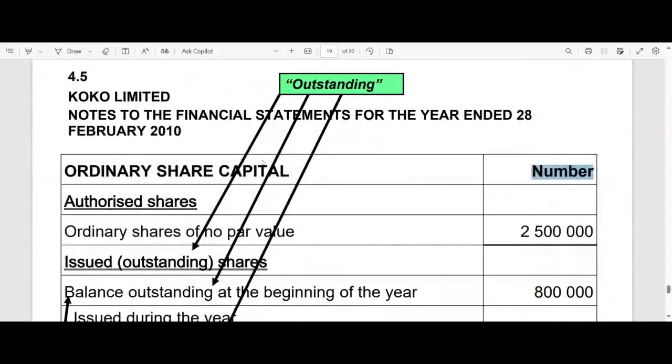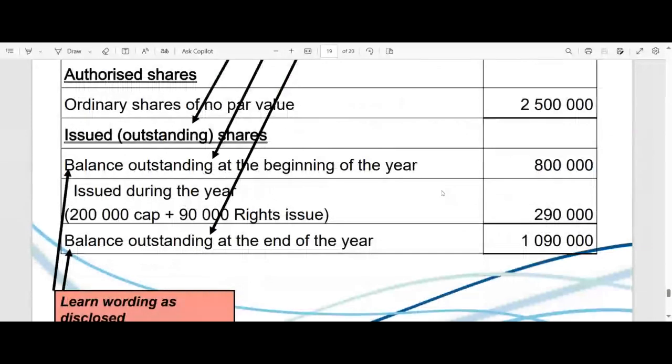Right, so our ordinary share capital note, what happened? At the beginning, well, we've got 2.5 million that we are allowed to issue. At the beginning of the year, 800,000 of those shares, the number, remember, were in issue. We issued a further 290,000 shares during the year. How? 200,000 was a capitalization issue, as you remember, where we got no money from it, and 90,000 shares was from the rights issue.